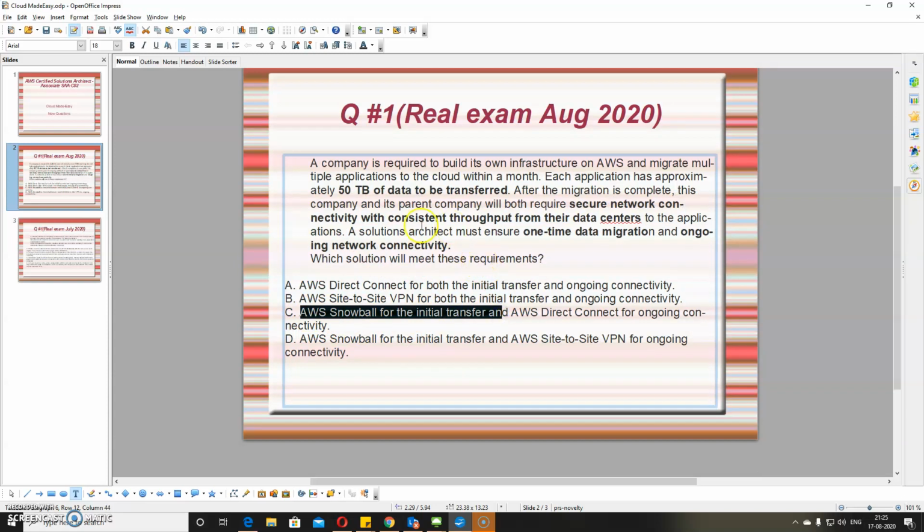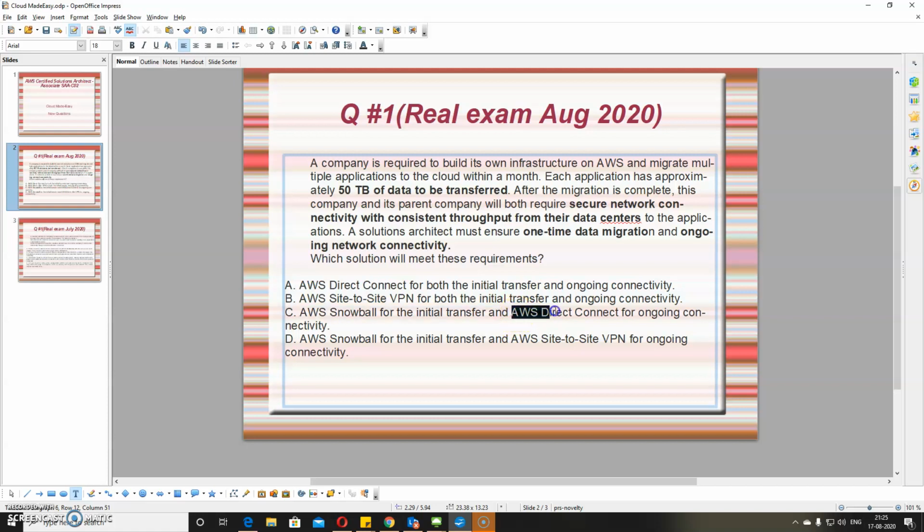You can transfer up to 50 TB of data. If it is more than that, you need to go for a Snowmobile, which is nothing but a truck that will come to your DC or your organization to collect data, which you can upload to an AWS S3 bucket. Just remember, you can't upload the same directly into Glacier. Whatever data you are transferring with Snowball or Snowmobile, you need to upload to S3 first. If you have a requirement later, you can move the same to Glacier, but not directly.